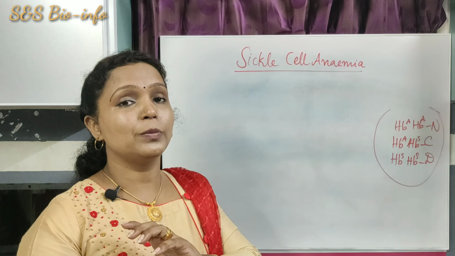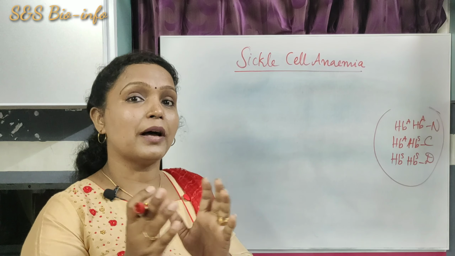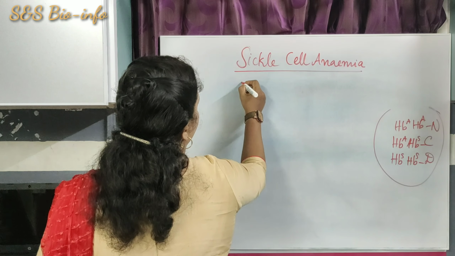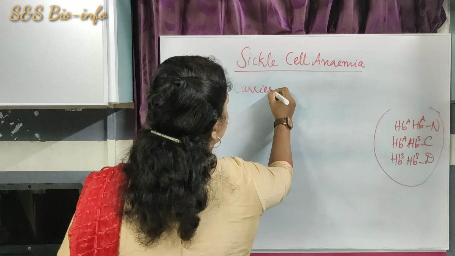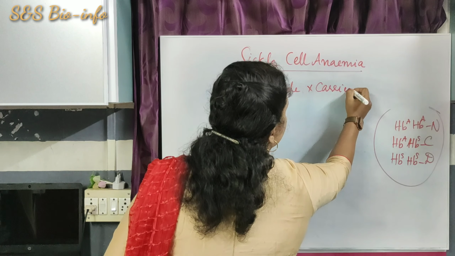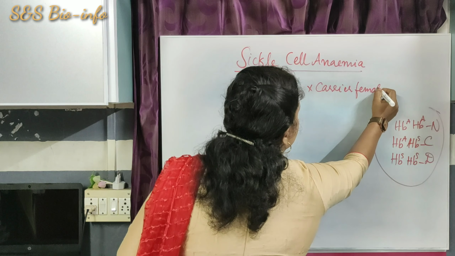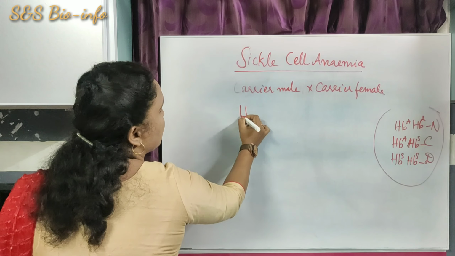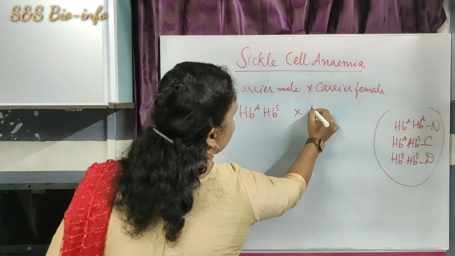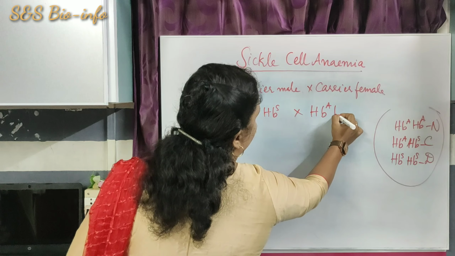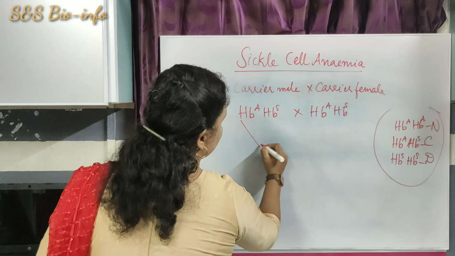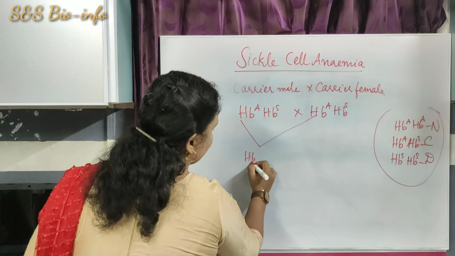What would be the possible genotypes if both parents are carriers? Let us find out. So a carrier male and a carrier female. A carrier male can be represented like this: HbA, HbS. Carrier female also HbA, HbS. So let's find out the possible genotypes. HbA with HbA, the first one.